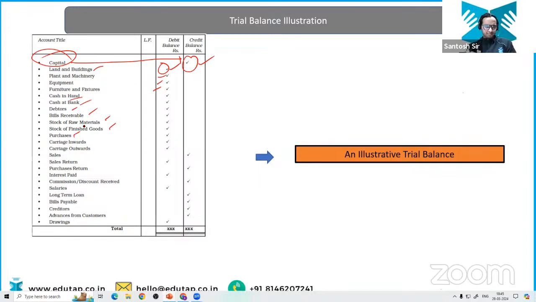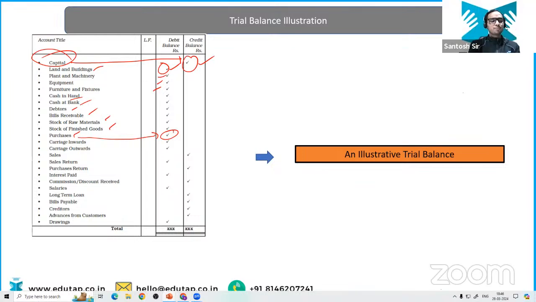Now tell me, why purchases at the end of the financial year is shown in the debit side. Tell me why purchases is in the debit side. Tell me in the chat section, everyone. Yeah, it's an expense. Very nice. You all are very fast, huh? So I have given you this example as well, no? Salaries, rent we pay. So that's why it is going to be shown in the debit side in the trial balance. Why? We have discussed this thing with the help of the accounting equation.